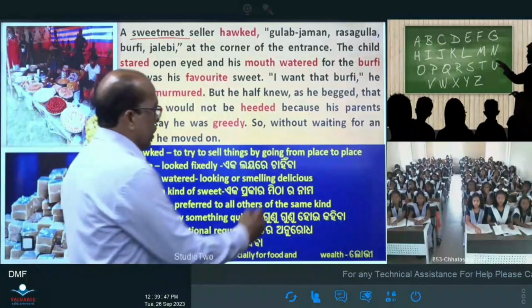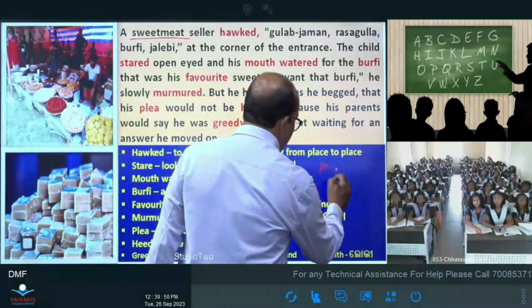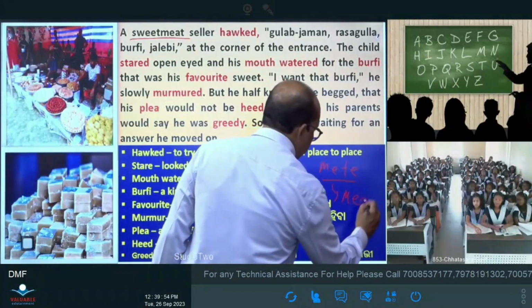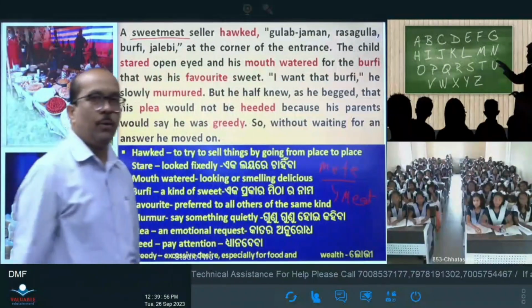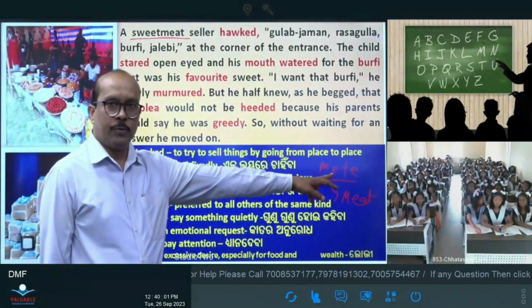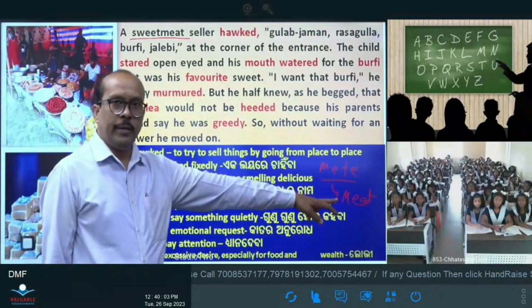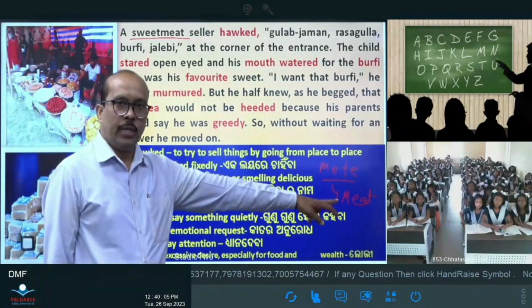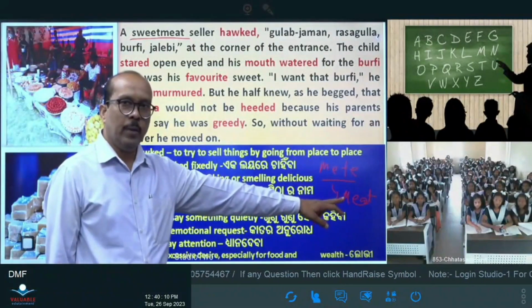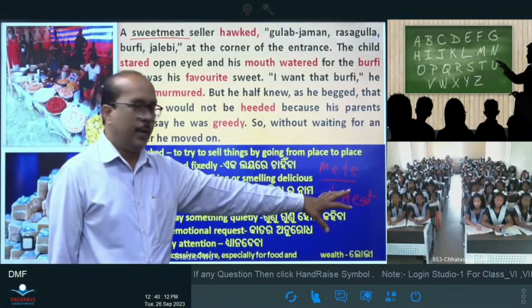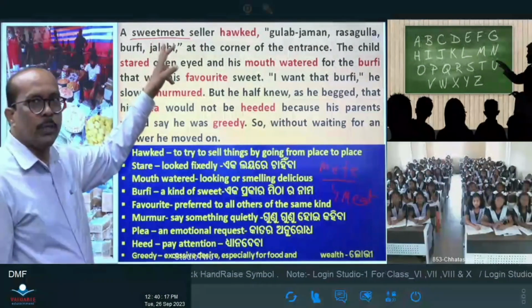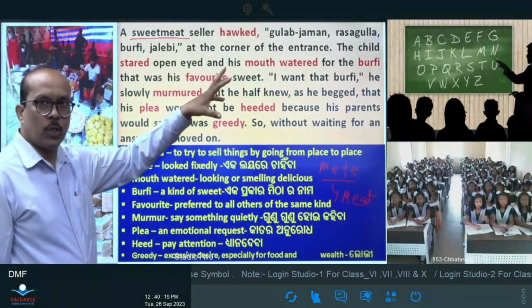Actually, the word meat is derived from the old English mete, and it is now spelled MEAT. In old English, mete meant food, and in modern English, meat is also food. It may be veg or non-veg, but it is considered as food. Then our writer mentioned here sweetmeat. Sweetmeat means sweet food.